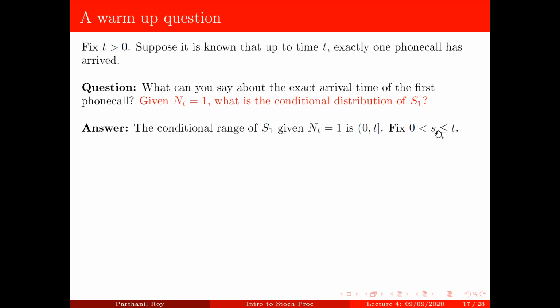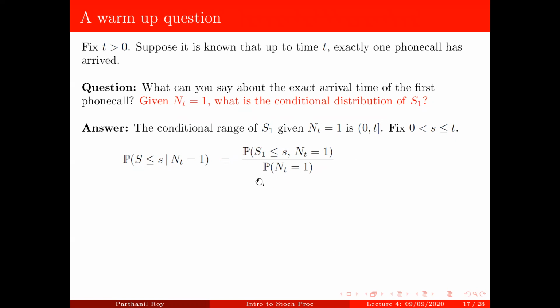So fix an s, which is positive and less than or equal to t. Now note that there is a typo again. Probability of S1 less than or equal to s, it should be S1. I'll correct it. Given Nt equal to 1 is the same as probability of S1 less than or equal to s and Nt equal to 1 divided by probability of Nt equal to 1. This is just a definition. This should be S1, as I said.